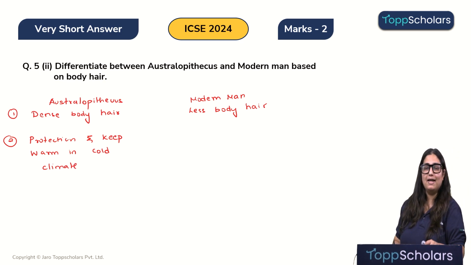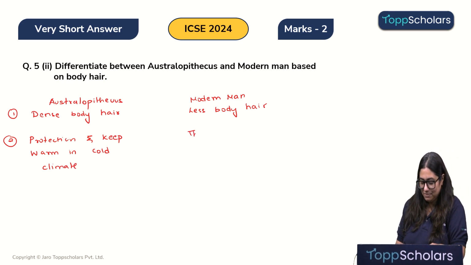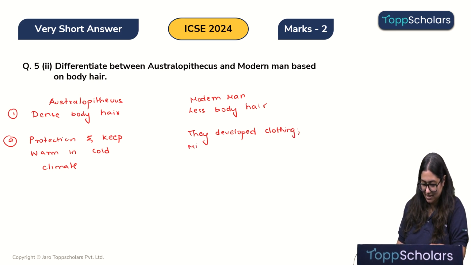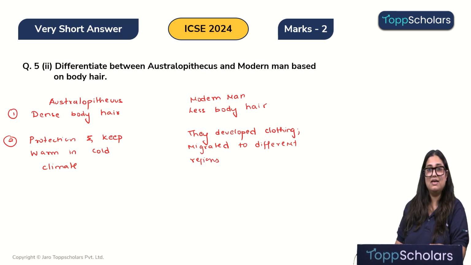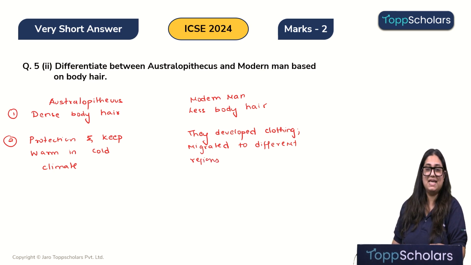However, in modern man, they developed clothing, right? And they migrated to different areas with suitable climates. And therefore, they have a relatively less body hair.